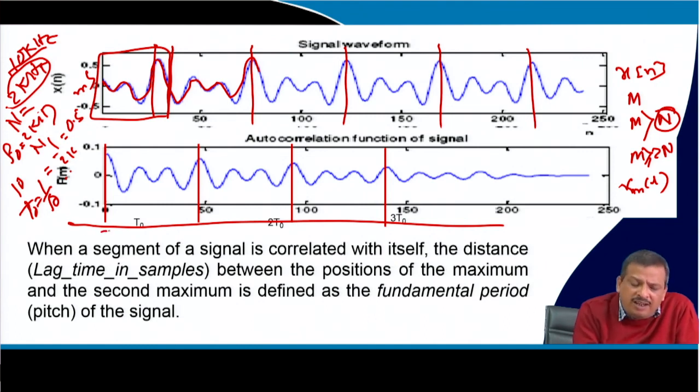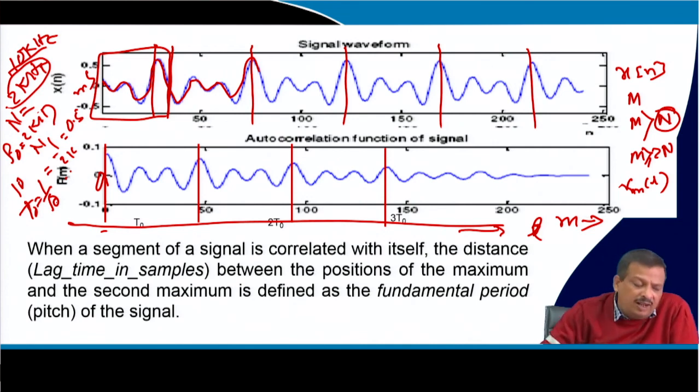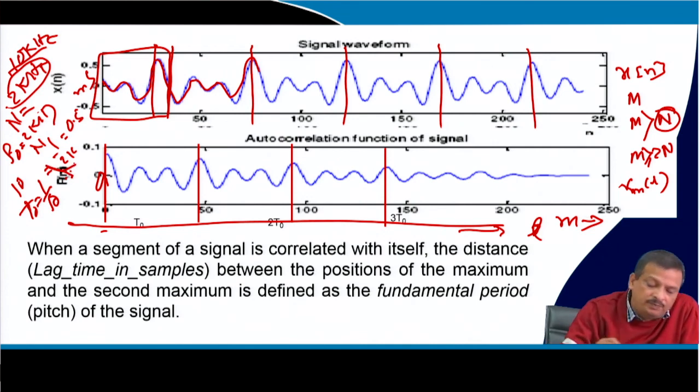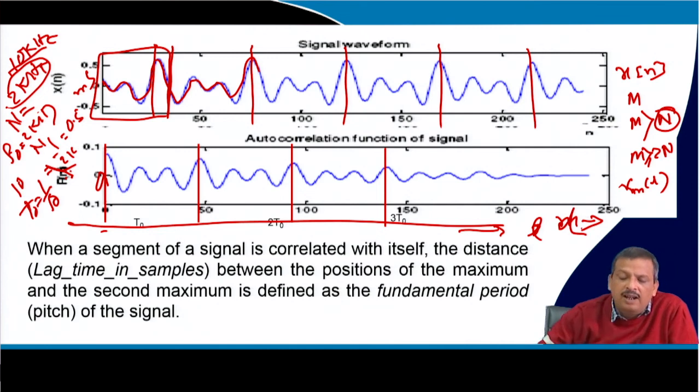And if I plot it, this axis is L, or I can say here it is small m, and this axis is the value of Rxx. So, this axis is L and this axis is Rxx[l]. Then you get this kind of plot. If you see, it is decaying down.